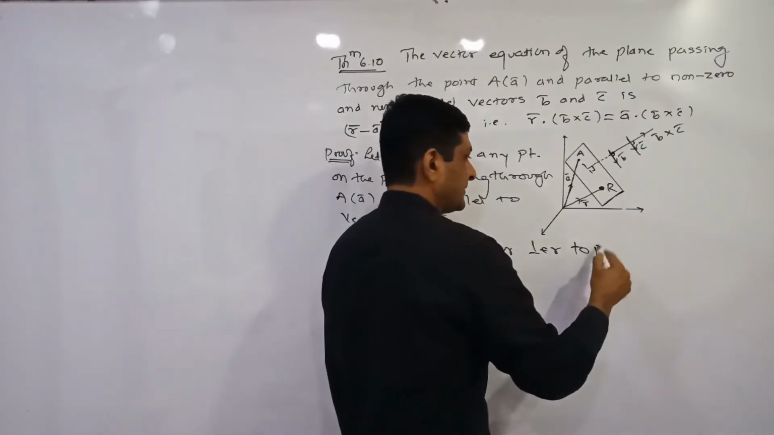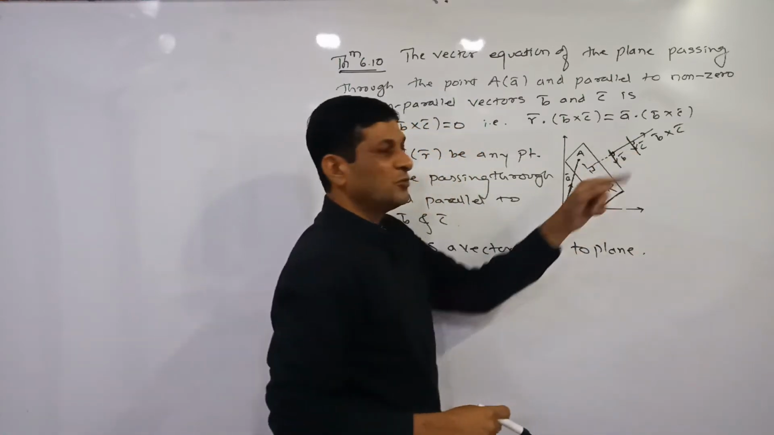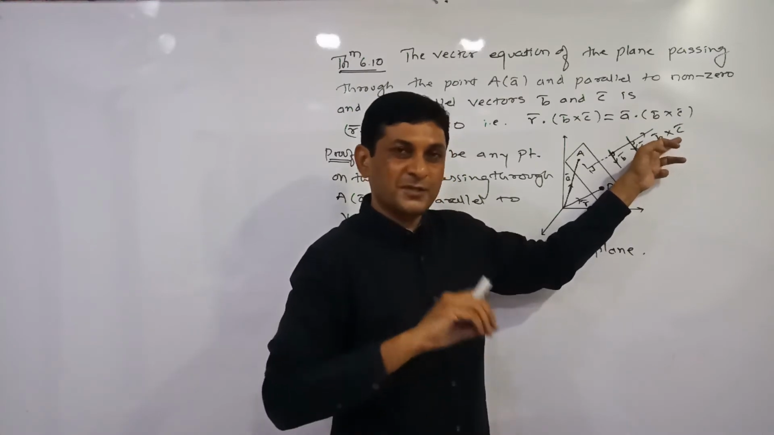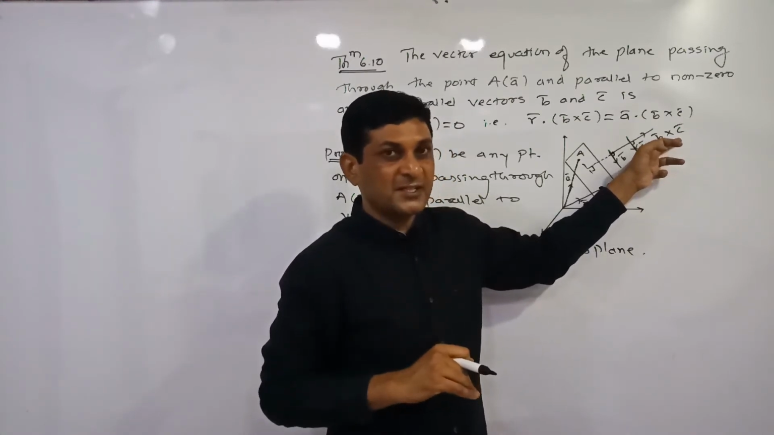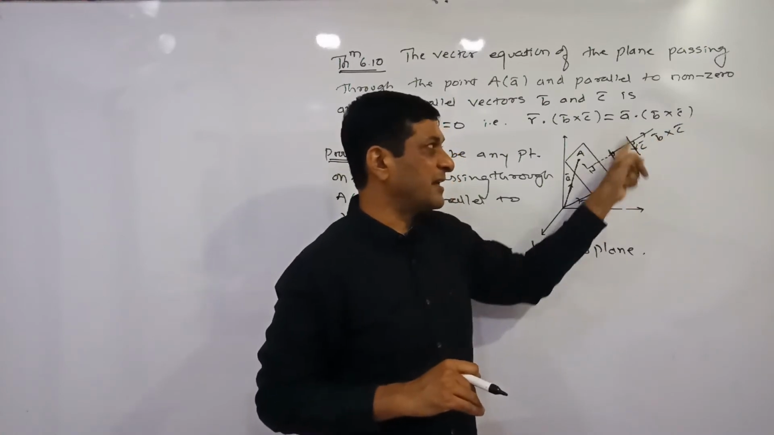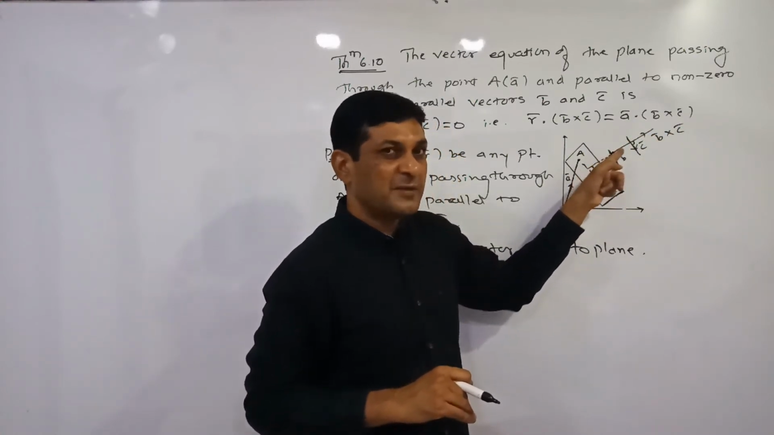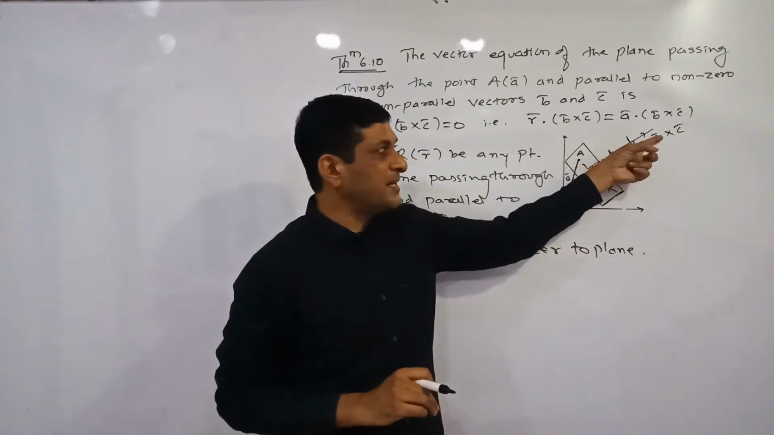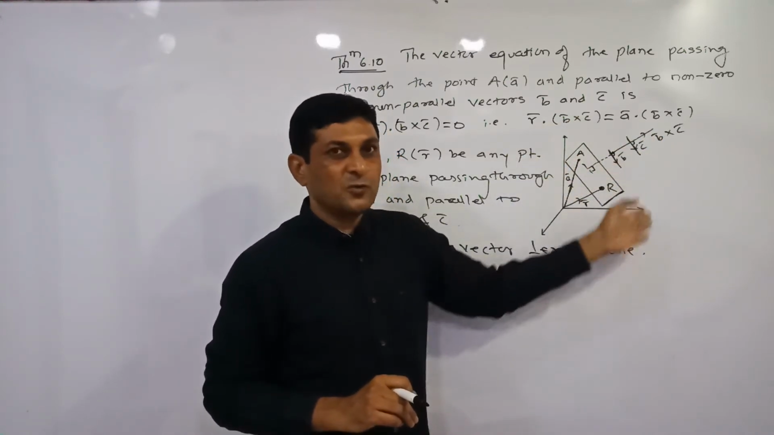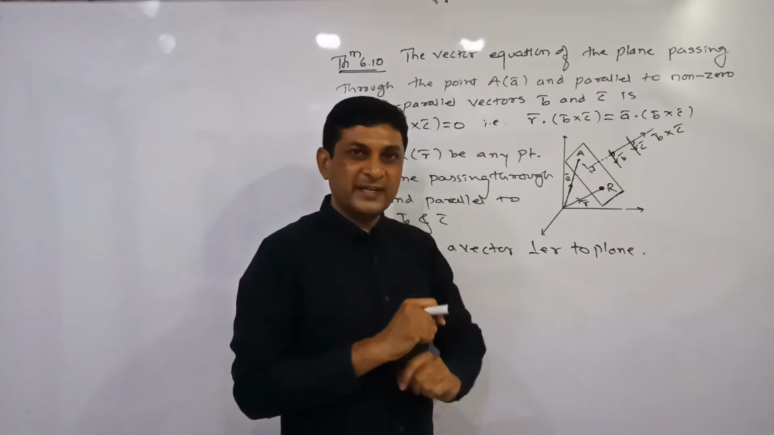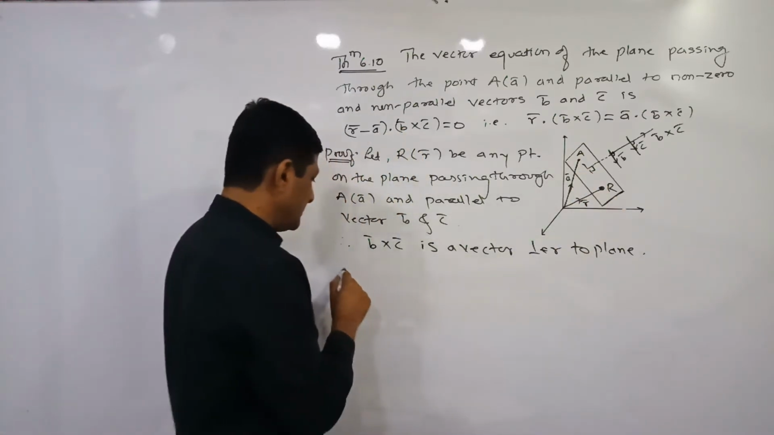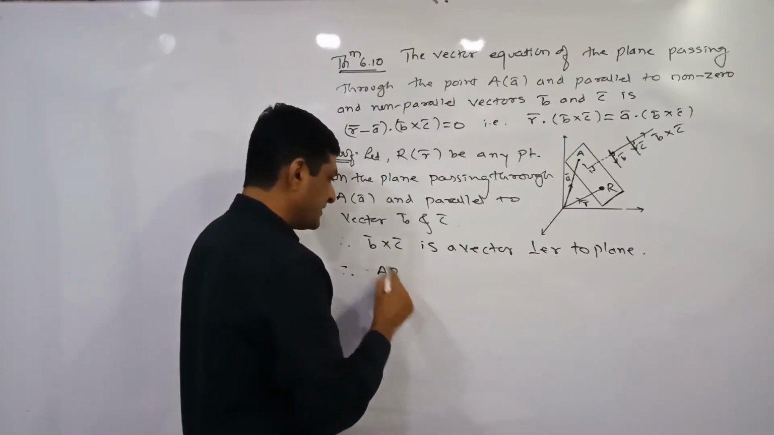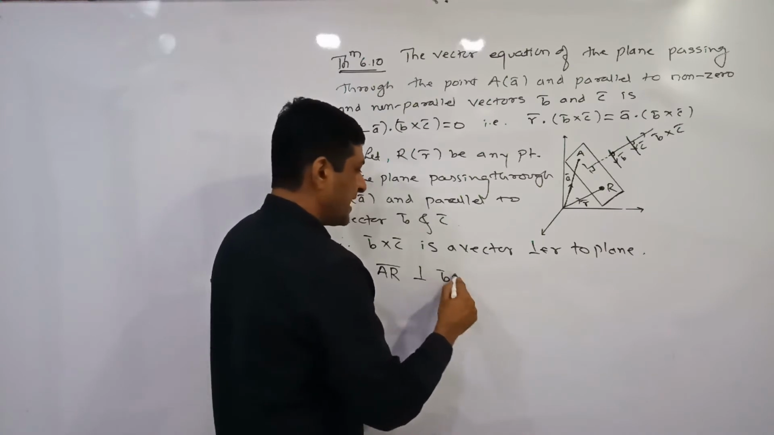Okay, b bar and c bar are two vectors parallel to the plane. If we take their cross product, we get a new vector, b bar cross c bar, which we know is perpendicular to b bar and c bar both. Since it is perpendicular to b bar and c bar, it is perpendicular to this plane also. Is it clear? Now if this vector is perpendicular to the plane, it is perpendicular to all the vectors lying in the plane, and one of the vectors in this plane is AR bar. Therefore AR bar is perpendicular to b bar cross c bar.